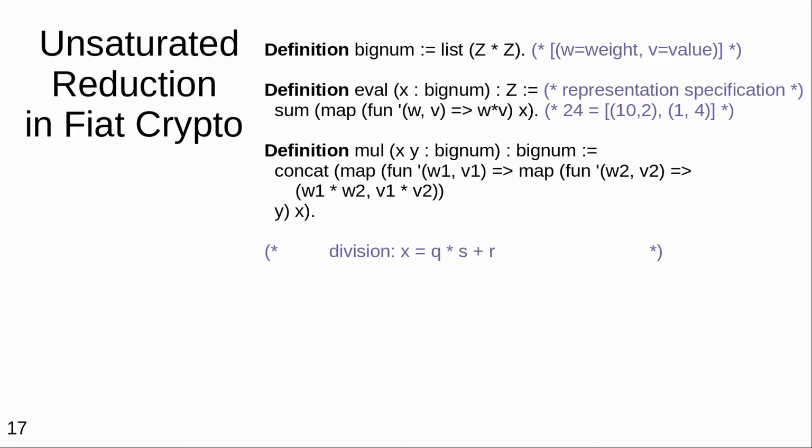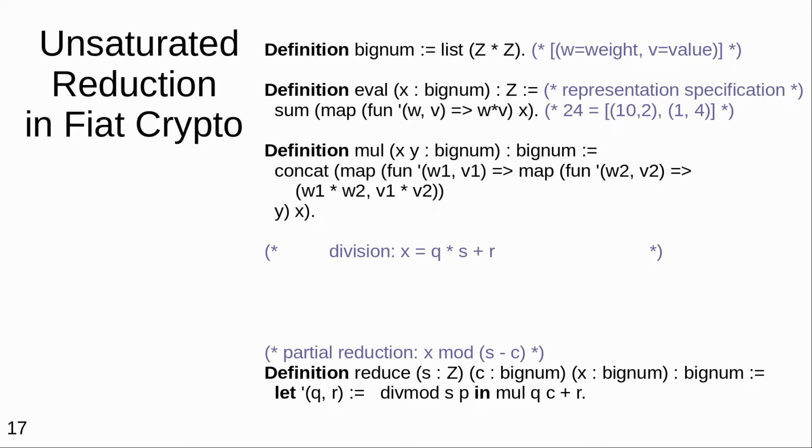To define division, if we divide by s, we would want a part that was divided by s, which is the quotient, and then a remainder. If we had division, we could define reduction modulo m by doing division by s, taking the part that had a factor of s and replacing that with a factor of c, and adding the remainder back in. Now, actual division is hard to implement, so we implement weak division that returns a remainder that may be larger than s, but is still small in some informal sense. And it's actually really important that we don't need to make formal how small c is, because we want to apply this template in 3 different cases where the smallness is different.